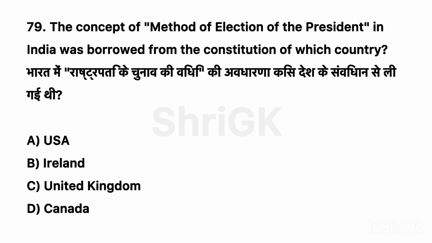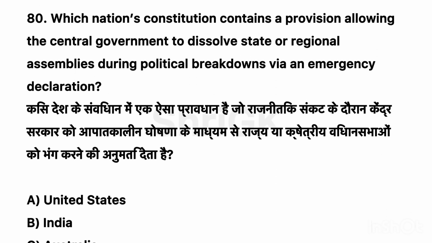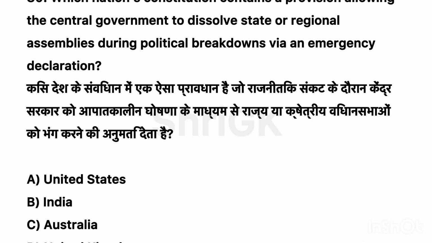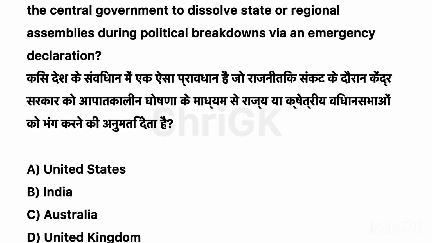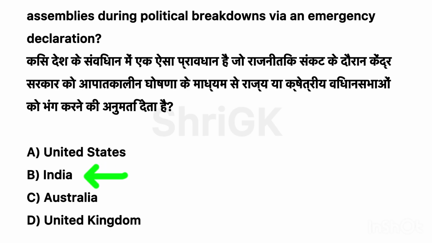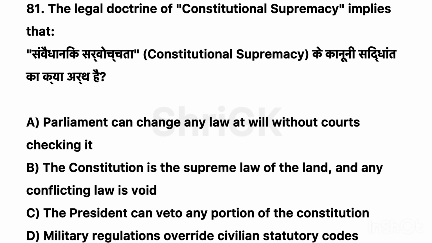79. The method of election of the president in India was borrowed from the constitution of which country? Correct option B. Ireland. 80. Which nation's constitution contains a provision allowing the central government to dissolve state or regional assemblies during political breakdowns via an emergency declaration? Correct option B. India.